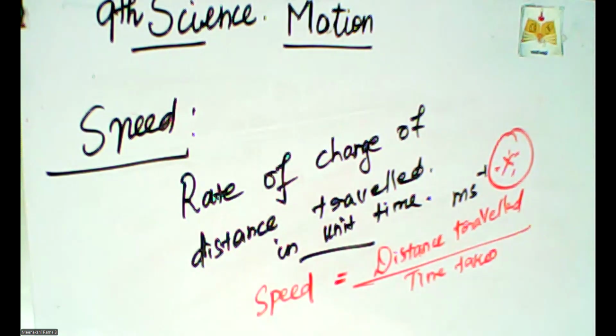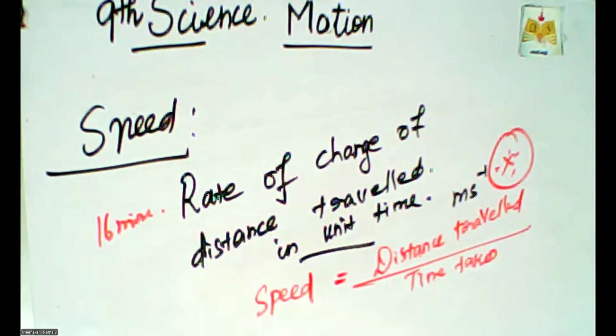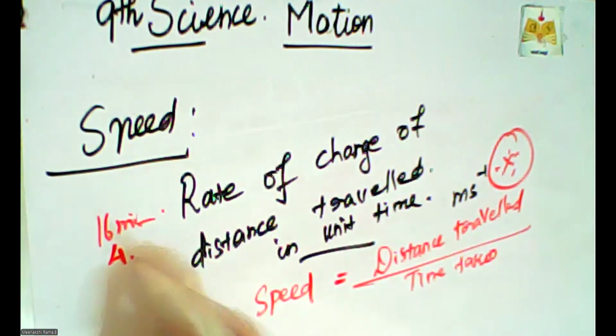For example, an object moves 16 meters in 4 seconds, and another 16 meters in the next 4 seconds. How can we calculate the average speed of the object?